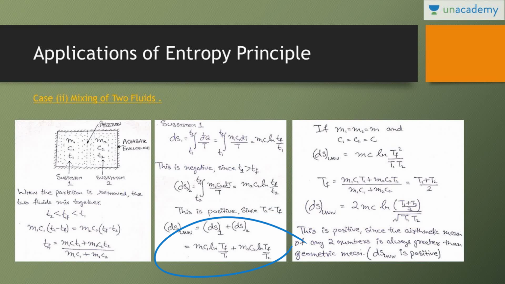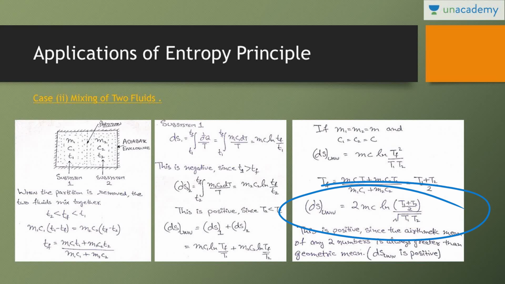Adding both, the final answer is M1 C1 natural log of Tf by T1 plus M2 C2 natural log of Tf by T2. Considering M1 equal to M2 equal to M and C1 equal to C2 equal to C, the delta S of universe will come out to be MC natural log of Tf square upon T1 T2. Tf we can write as (T1 plus T2) by 2. So delta S of universe is 2 MC natural log of (T1 plus T2) by 2 root of T1 into T2.